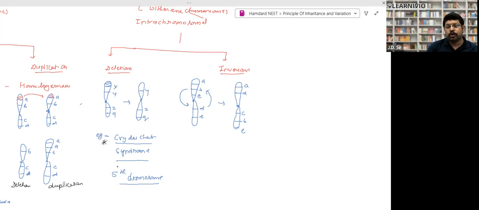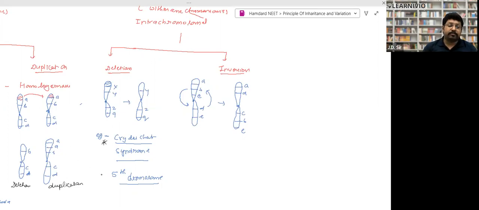As I told you, CML is leukemia, which means blood cancer. What is Cri-du-chat syndrome? Can any one of you tell me, please? In Cri-du-chat syndrome, chromosome 5 or 6, something is missing, no? Yes, chromosome 5th, it is written over here.